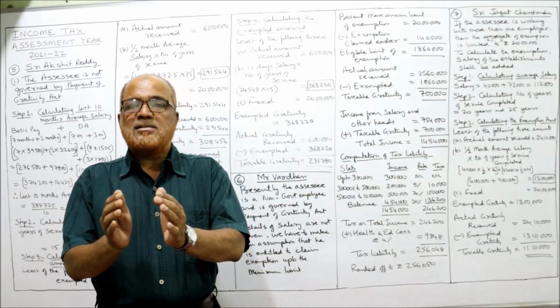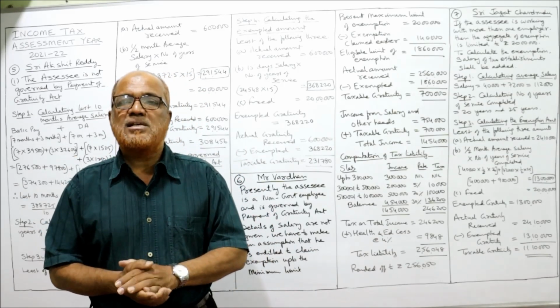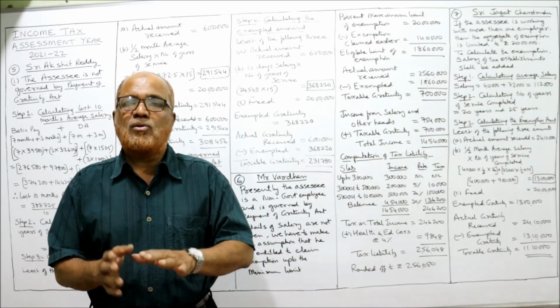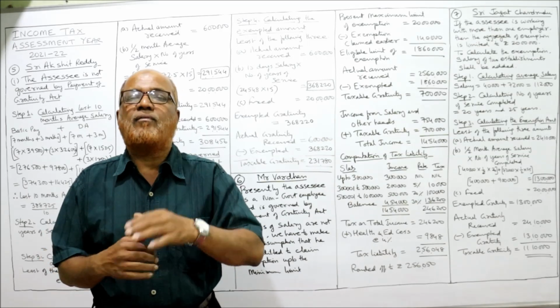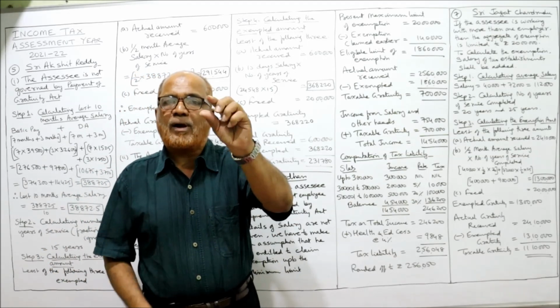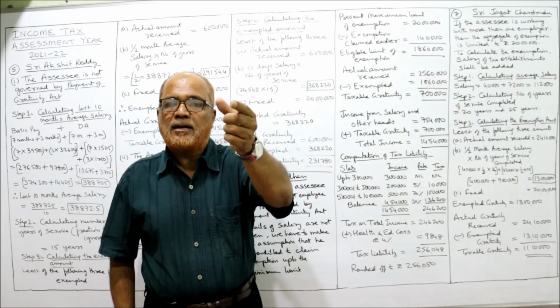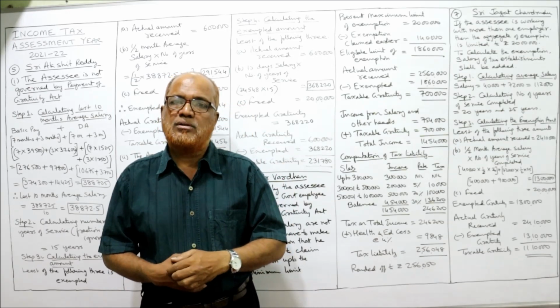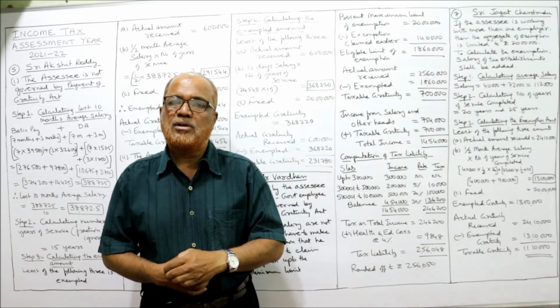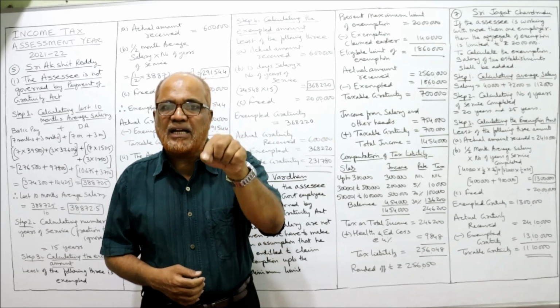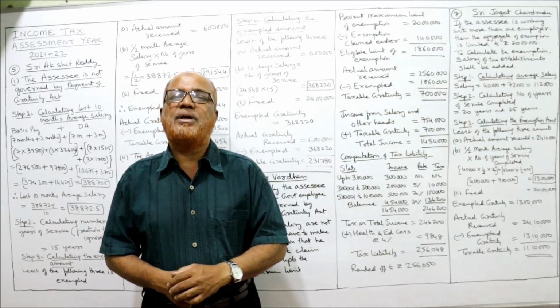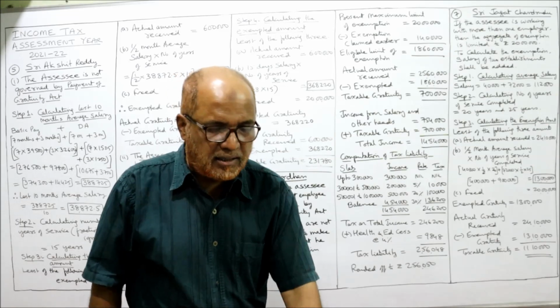The Income Tax Act says already you have availed exemption of 1,40,000, so we will not give exemption again for it. So from 20 lakh, deduct 1,40,000. Whatever amount is there, that much exemption will be given during the current year.